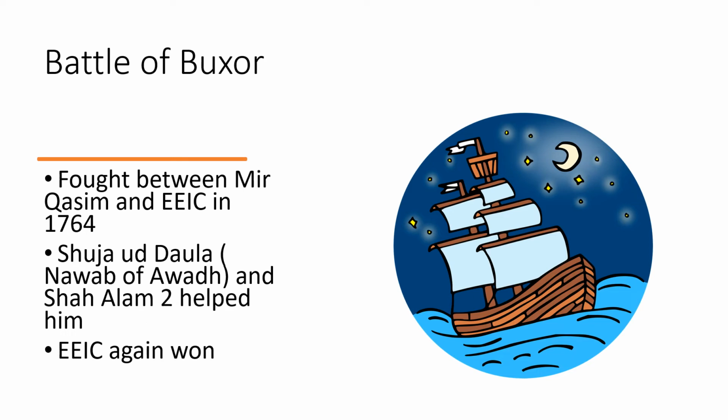Next, in 1764, another war in Bengal was fought between Mir Qasim and English East India Company. At that time, Mir Qasim was the Nawab of Bengal. In this war, Nawab of Awadh, Shuja-ud-Daulah and Mughal Emperor Shah Alam II helped him. So the army of three fought against English East India Company. But again, the English East India Company won this war.